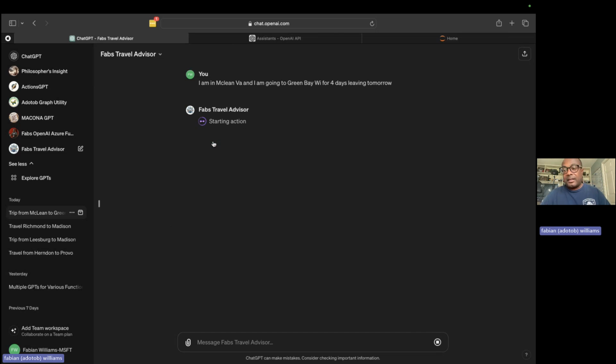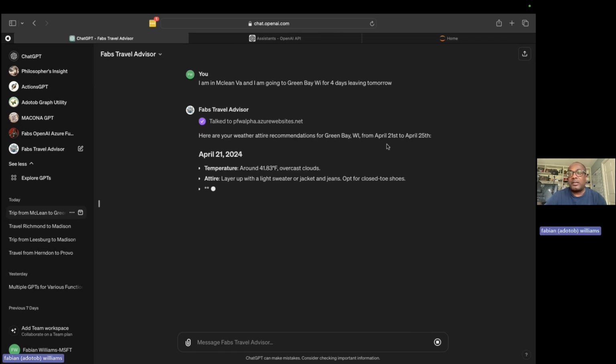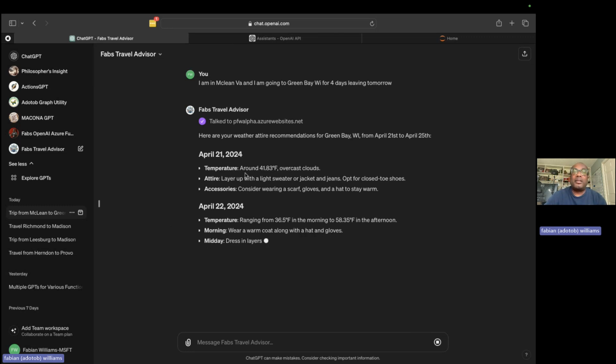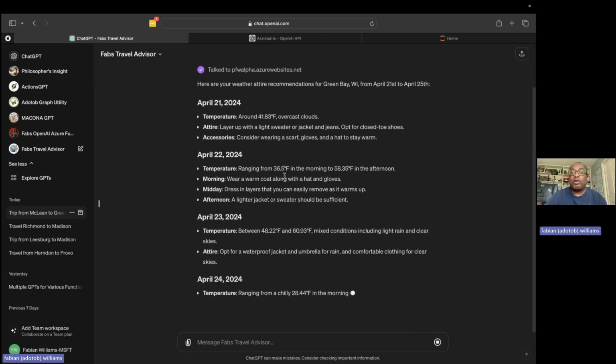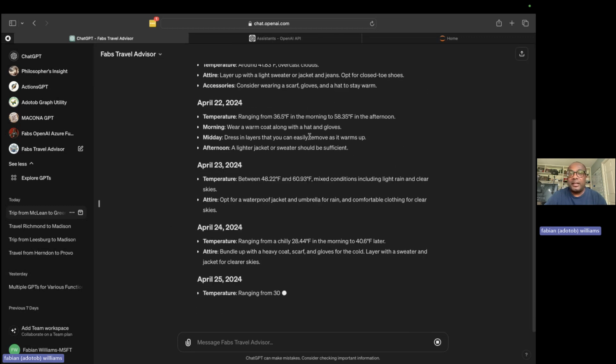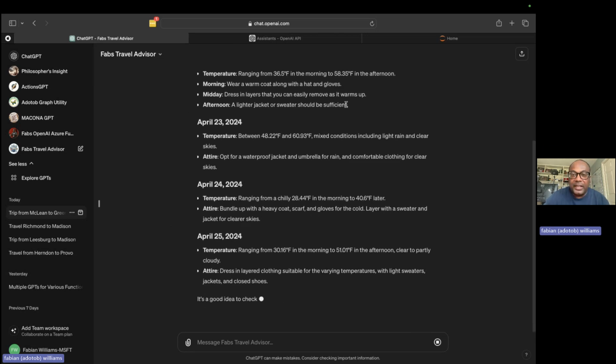Now that I've confirmed, it starts to paint the result back. It says talking to Azure function, then talked, in the past tense, because it's already done. Now it's telling me I'm going to Green Bay, Wisconsin from the 21st, which is tomorrow, to the 25th. The temperature is going to be 41 degrees, overcast, and it gives me a range for the second day of basically 36 to 58 degrees. We want to hold on to that one because I'm going to ask that question in the other one. And it's done painting.